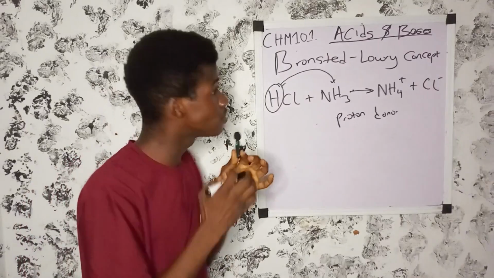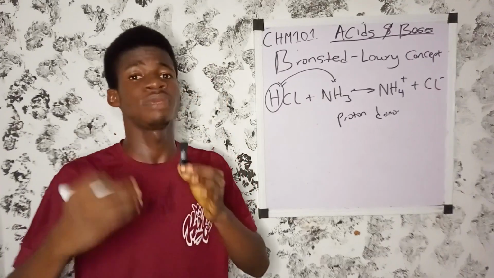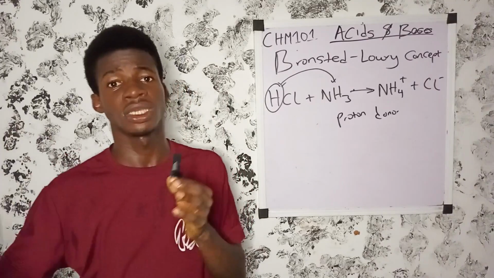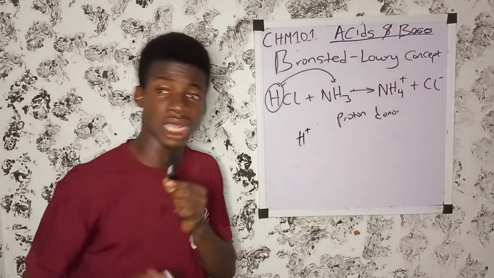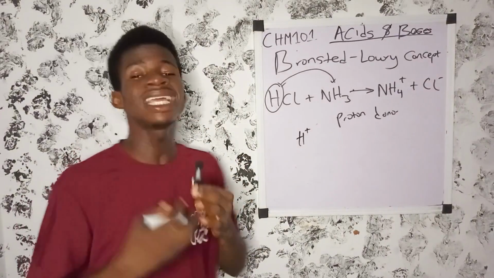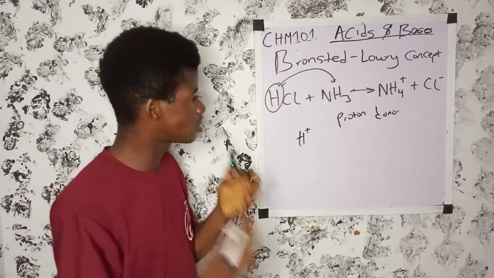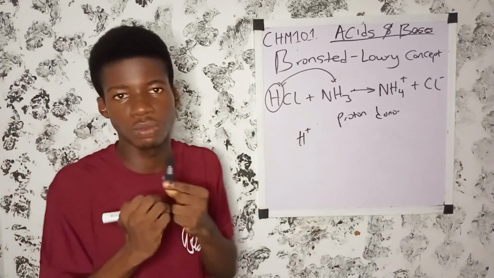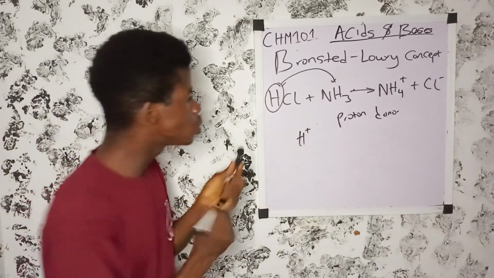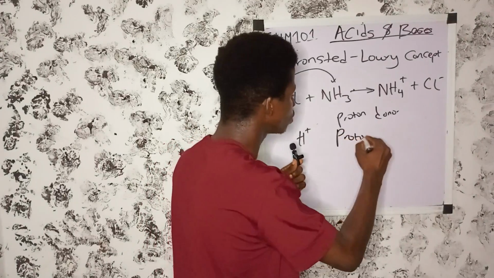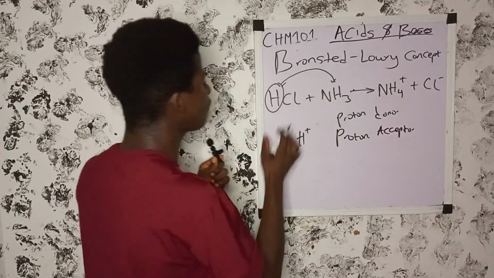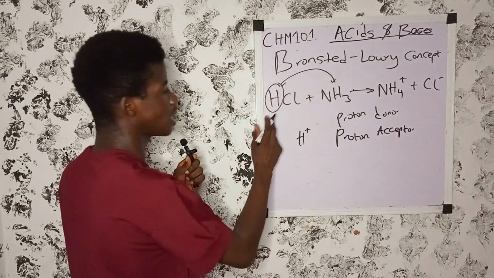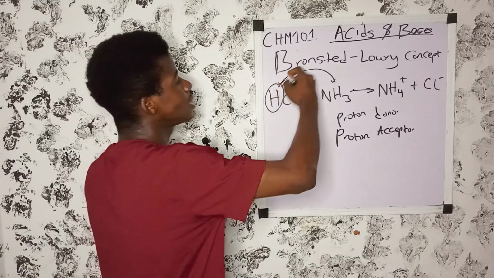So Bronsted and Lowry define an acid to be any substance that donates proton. And what is a proton? Hydrogen ion. Then they define a base to be a substance that accepts proton. In other words, a proton acceptor.